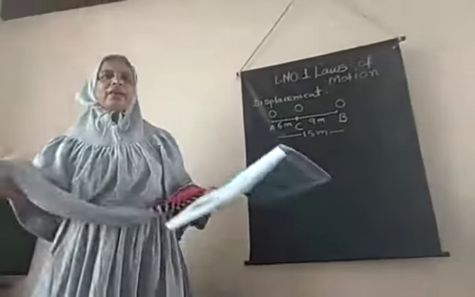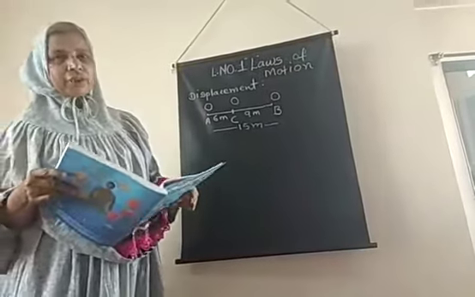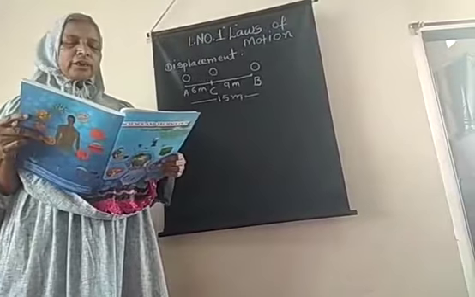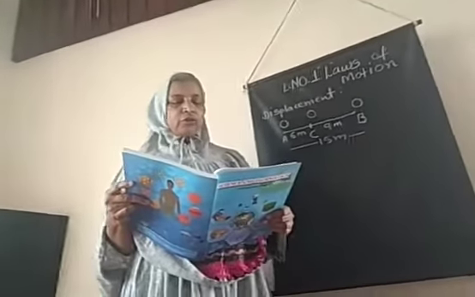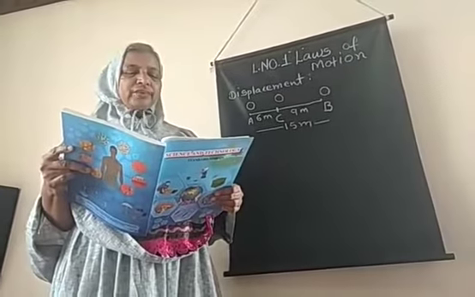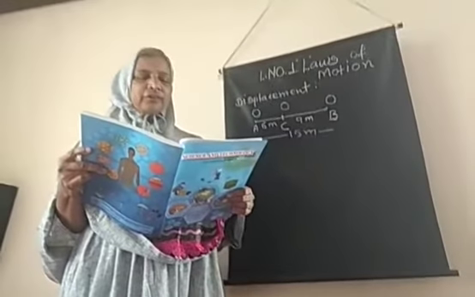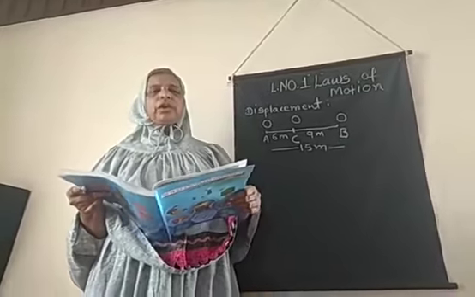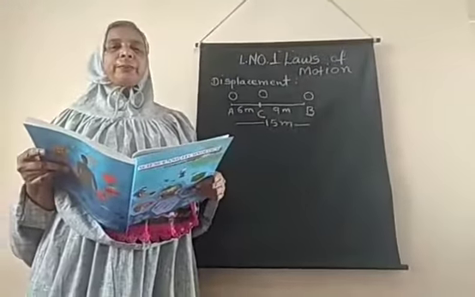Now let's consider the example from the textbook. Two examples are given in the textbook also. I am reading the textbook example first and then I will explain. Every morning Swarali walks around the edge of a circular field having a radius of 100 meter. As shown in the figure, if she starts from point A and takes one round, how much distance has she walked and what is her displacement? Students, please carry your textbook with you. When I am reading, you are also reading with me. Then I will explain.